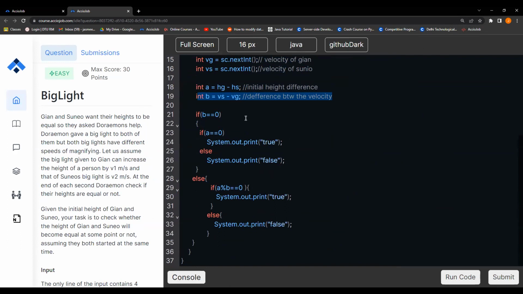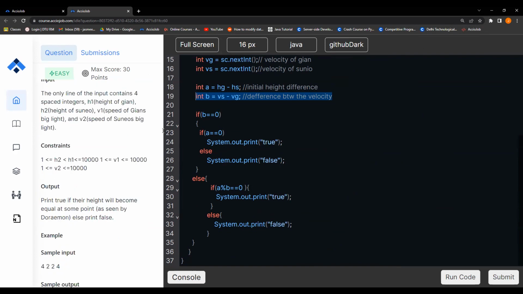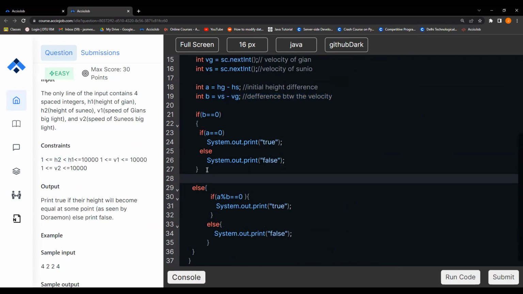Now, there is only one possibility if the change in velocity is the same, right? I told you that if there is any difference, it will never be cleared, it will just increase linearly. But if the initial height is also the same, right? I guess this step is clearly not required, because you can see H2 is always less than H1. So this should not happen, but still I wrote it as error handling: if the height gap is also 0, like they are already at an equal level, so I can say they are at equal heights at second 0, right?